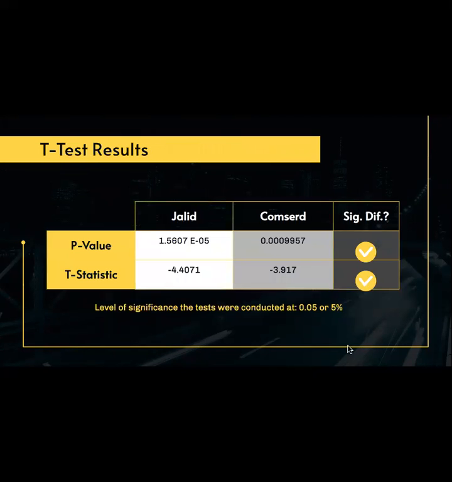And here are my t-test results. As you can see, the p-values are both below 0.05, or the 5% significance level. And therefore, I said that there is a significant difference. You can also see that there is a relatively high t-statistic, which also contributes to there being a significant difference.